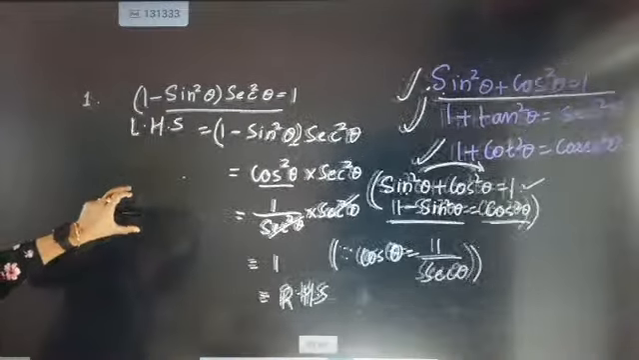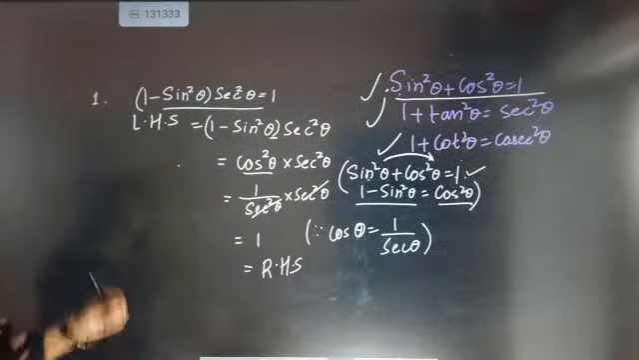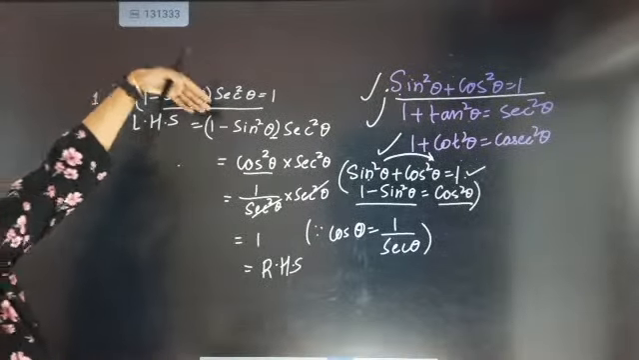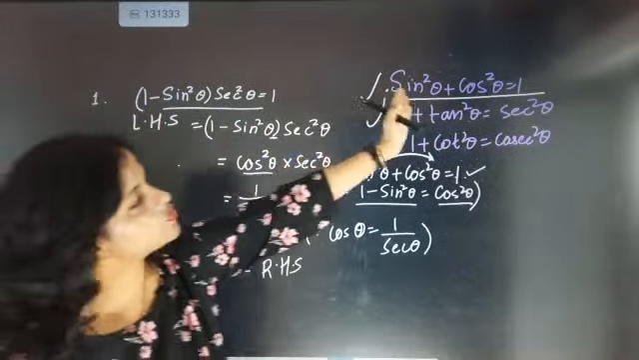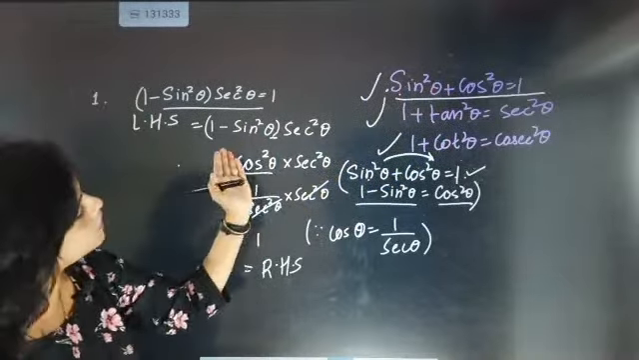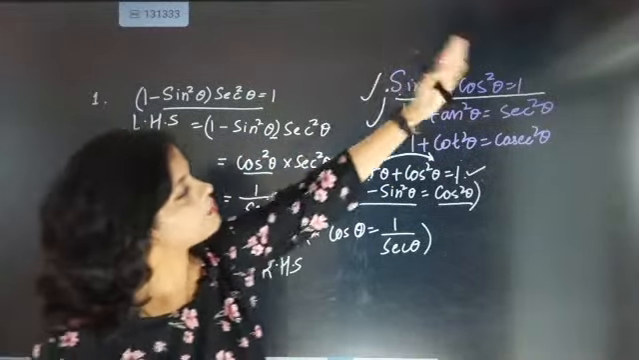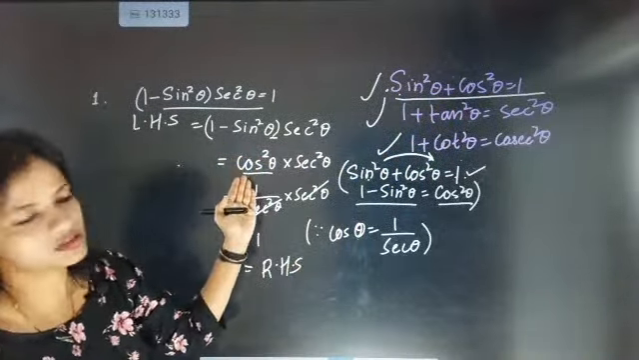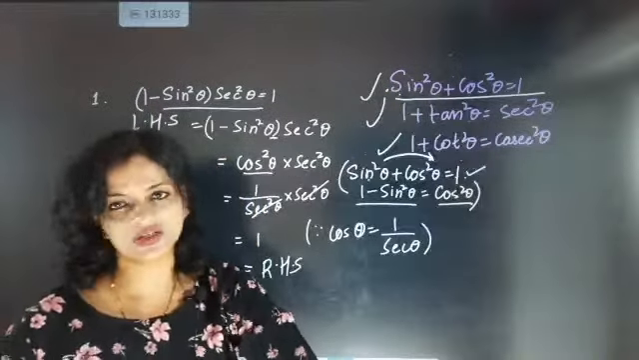Directly intimate me which part you are still doubtful about, because here 1 minus sin square theta, I used the first identity formula. After using the first identity formula, 1 minus sin square theta ultimately became cos square theta. Clear-cut vision is required.